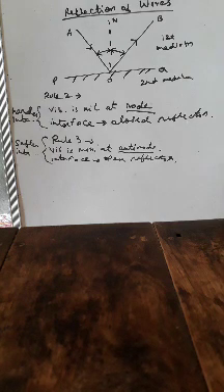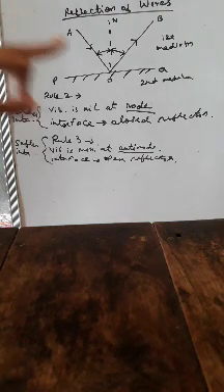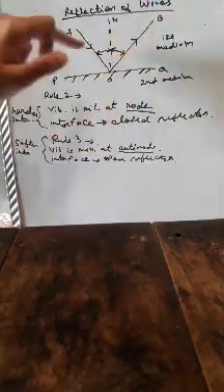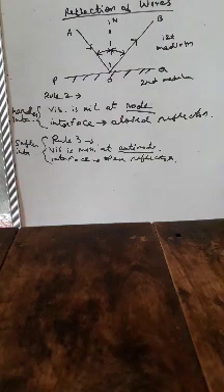Now let us move to the 4th rule. If any wave is reflected from a closed reflector, the phase of the wave is changed and becomes opposite. That means after hitting the surface, it will obviously get reflected, and at this time the phase of the wave is changed and becomes opposite.